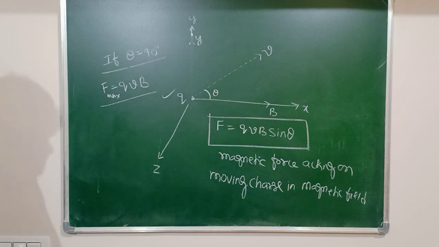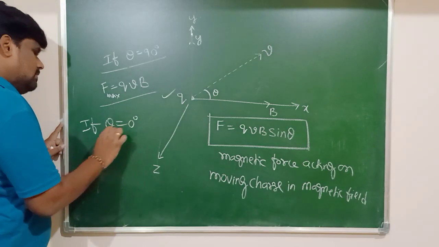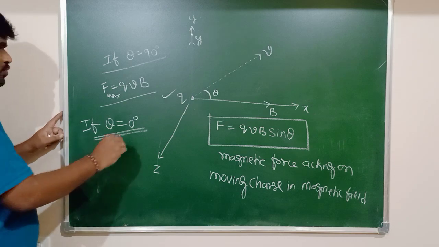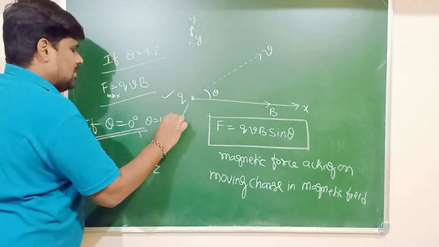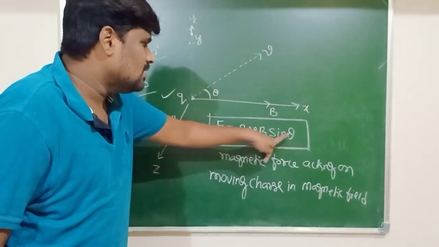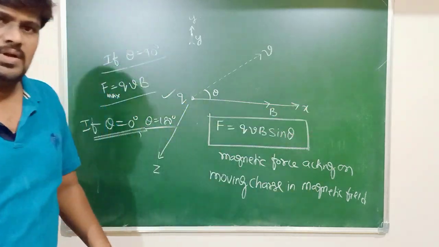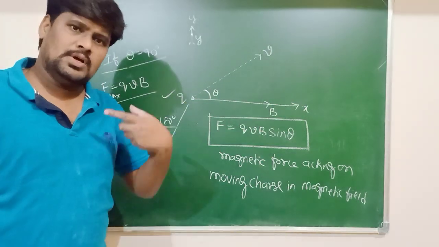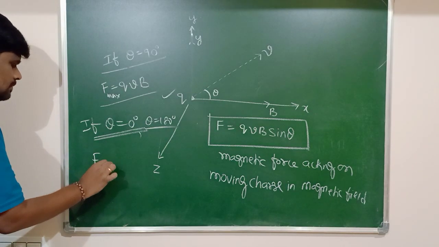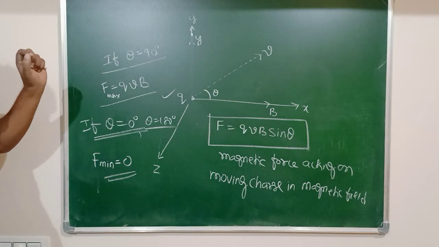When is the force minimum? If theta is equal to 0 degrees, or theta is equal to 180 degrees. Sin 0 value is 0. Sin 180 value is also 0. So the force is minimum or 0 when theta is equal to 0 degrees or 180 degrees.